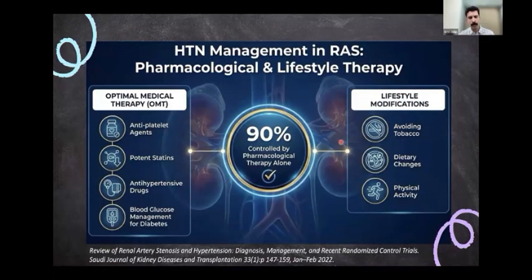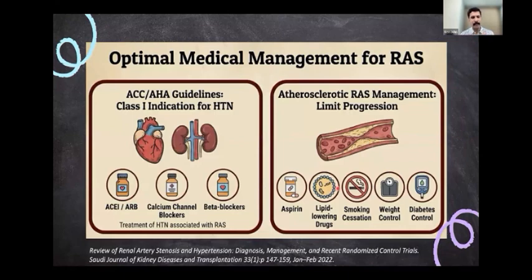So continuing on what Dr. Gilesh was saying, I'll just elaborate on a few things. 90% of the cases of hypertension due to renal artery stenosis are usually controlled by pharmacological treatment alone. And optimal medical management, the main thing, is your blood pressure management. The usual agents that we use are ACE inhibitors or ARBs, then calcium blockers and beta blockers, and sometimes diuretics for overload, as well as for hyperkalemia.